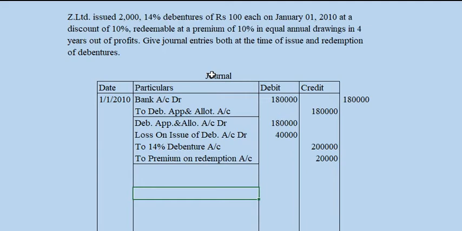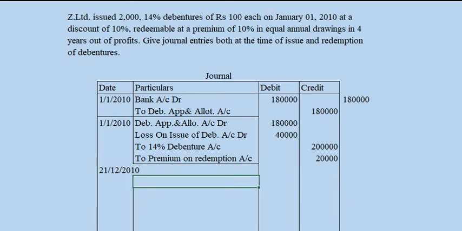This debenture is to be redeemed in equal annual drawings in 4 years out of profit. So the debenture is redeemed out of profit. That means the statement of profit or loss account is to be debited with what? Debenture redemption reserve. Okay, and the issue time is over. The next case is at the end of the period, 31st December 2010.